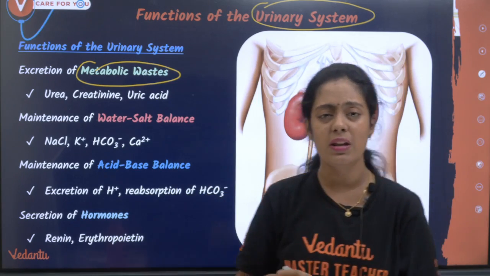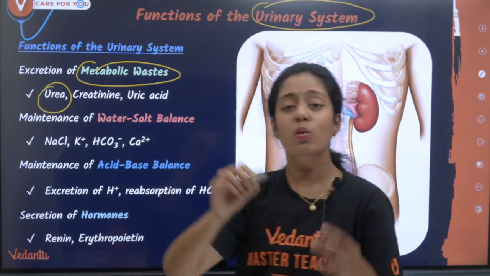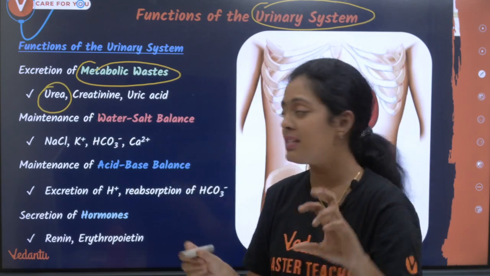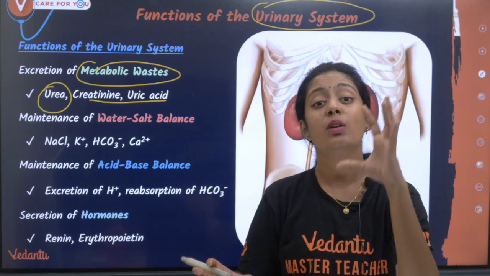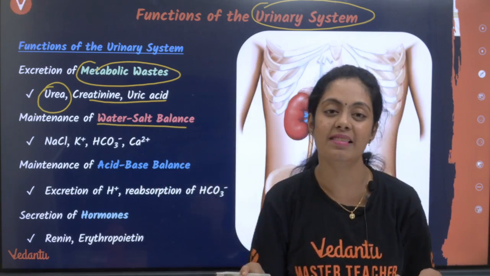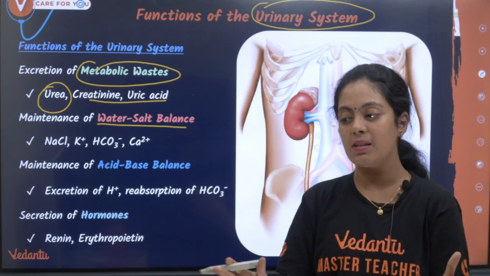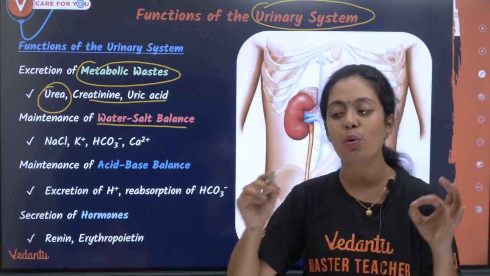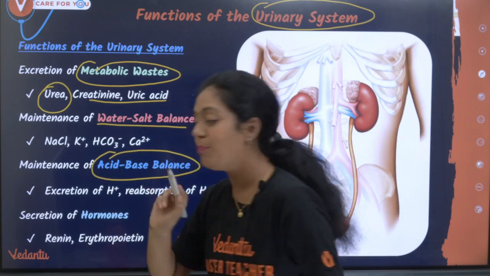What are the metabolic wastes? The metabolic waste is most of the time urea. Urea is a major metabolic waste. Then you have creatinine and uric acid. Okay, it also helps in maintenance of water and salt balance. In my body, the kidney is very important for maintaining water and electrolyte balance. It also helps in maintenance of acid base balance.